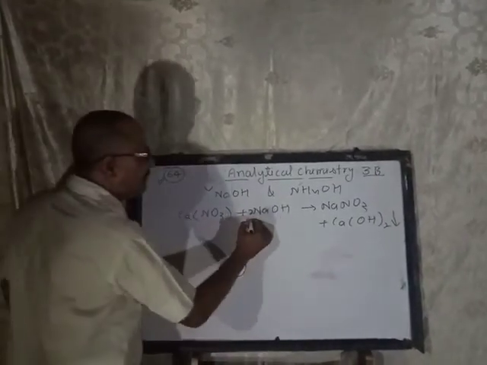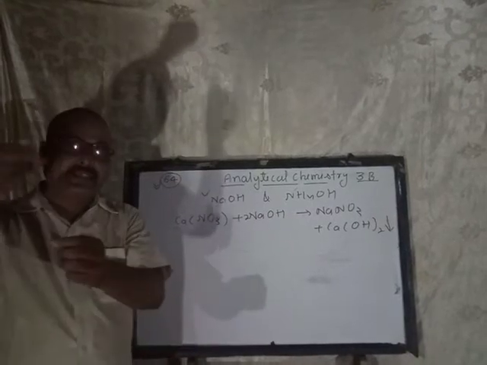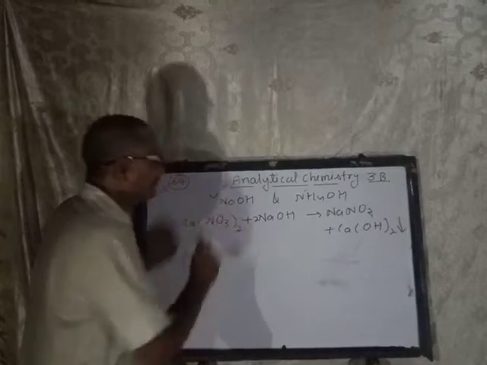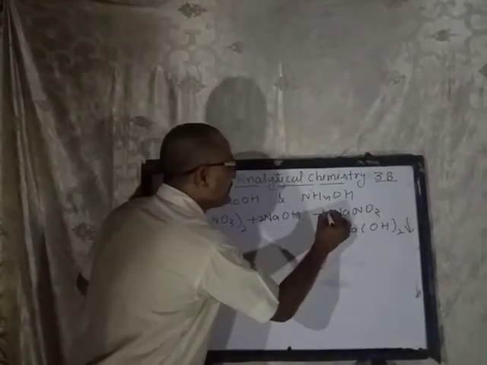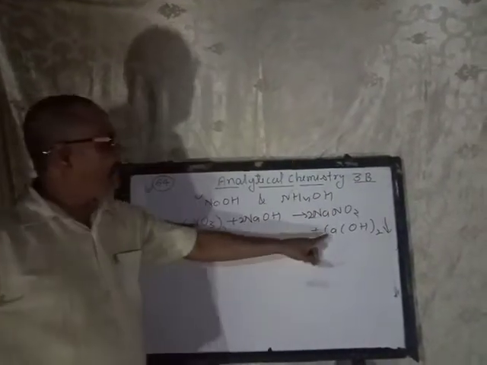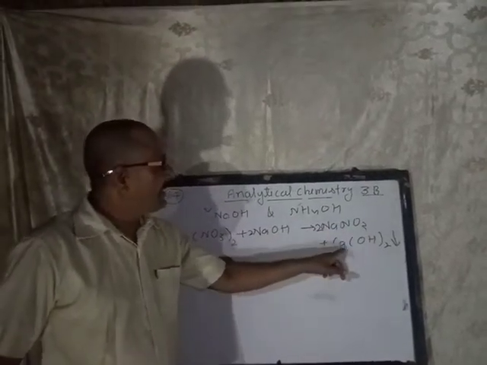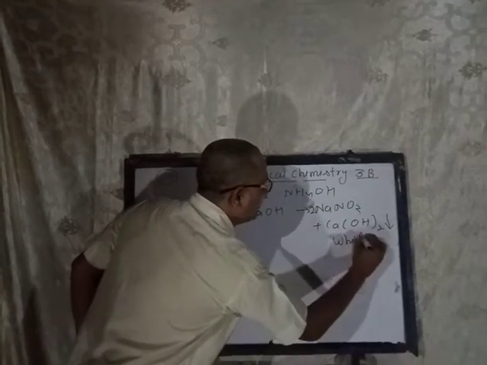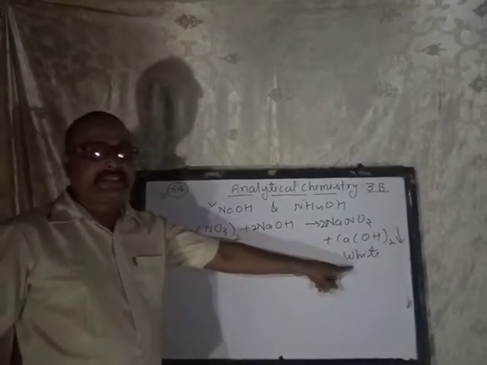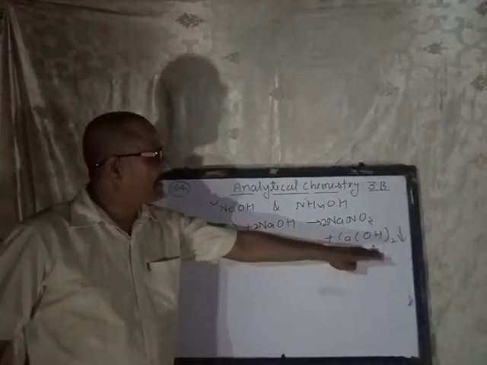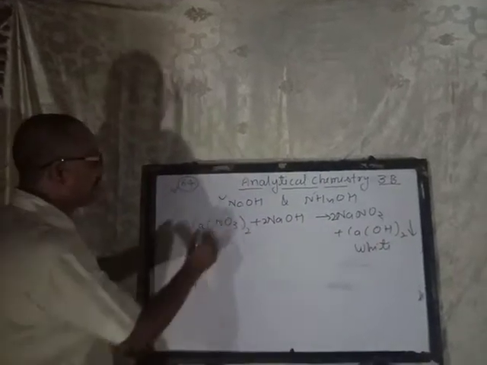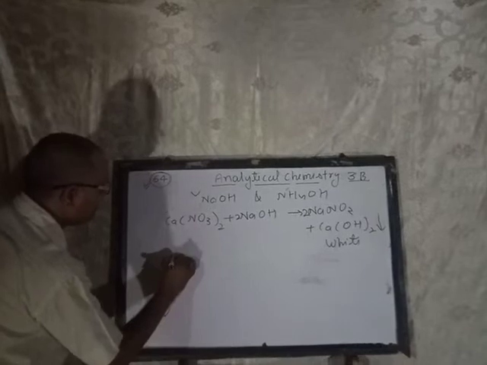When sodium hydroxide is added dropwise in small quantity to calcium nitrate solution, it forms sodium nitrate and a precipitate of calcium hydroxide. What is the color of the precipitate? White in color. And in excess there is no change, and the precipitate is insoluble.